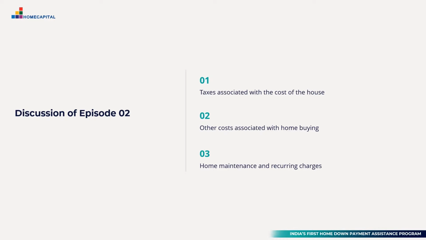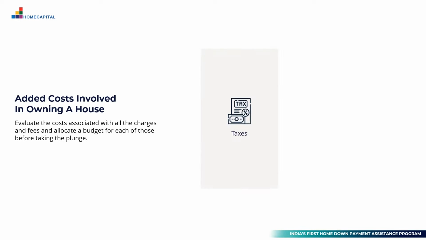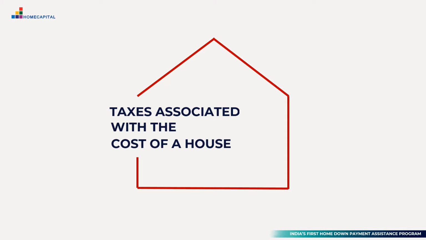Before you take the plunge and decide to buy the house, you need to keep in mind that in addition to what you pay the builder for buying the house, there are a lot of associated costs. These can be in the form of taxes that you pay to the government. These can be in the form of furnishing and decor of the house after you've got possession of the house, or in the form of various maintenance and other taxes that you need to incur as an owner of the house. Let's start with the various taxes associated with buying a house.